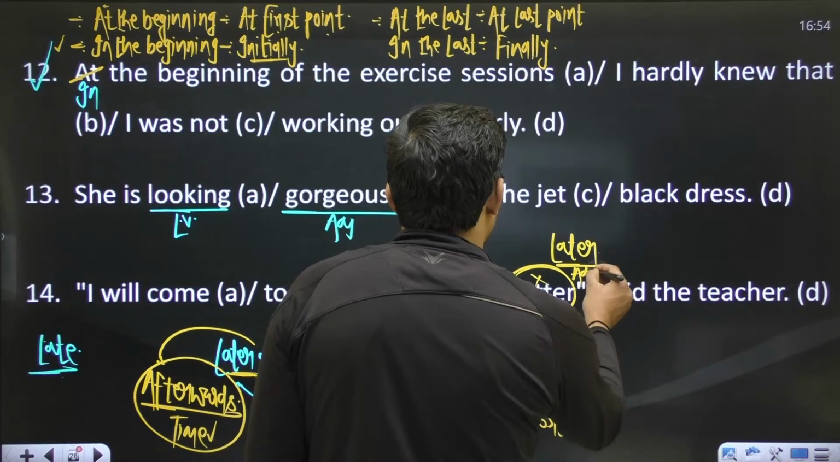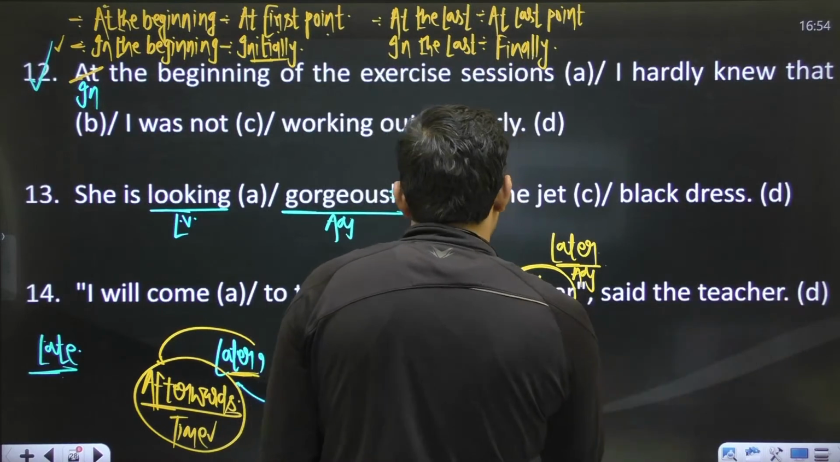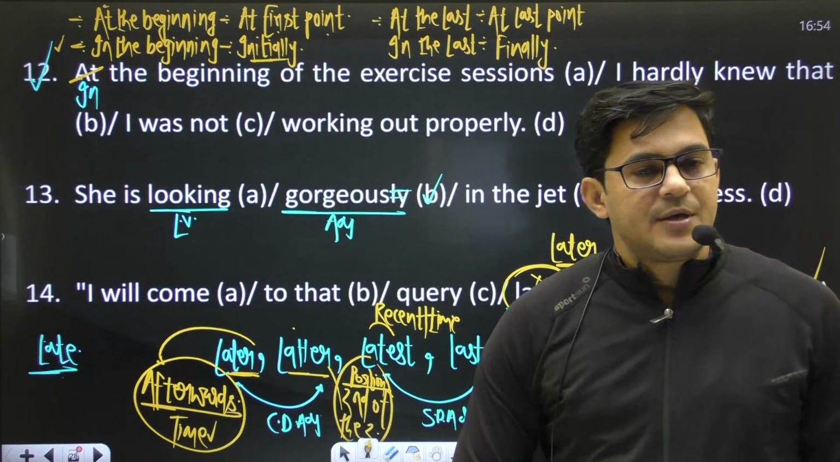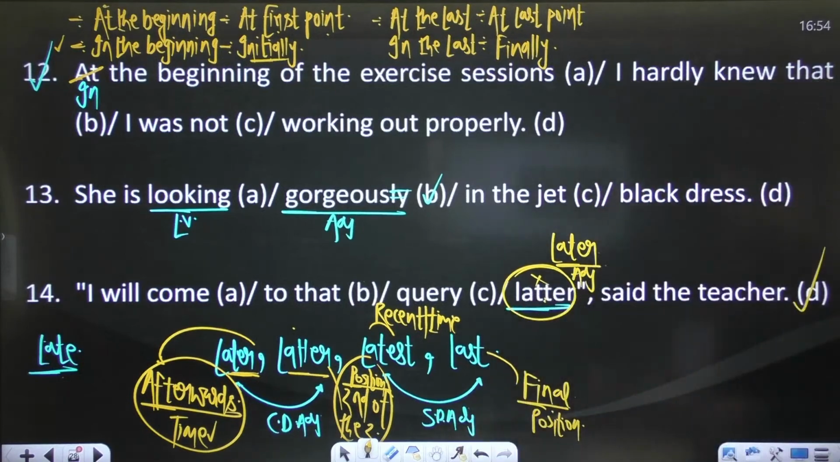This is an adjective. Now the sentence is okay, and you have an error in part D. Part D has an error. Yes, it is right to say later.